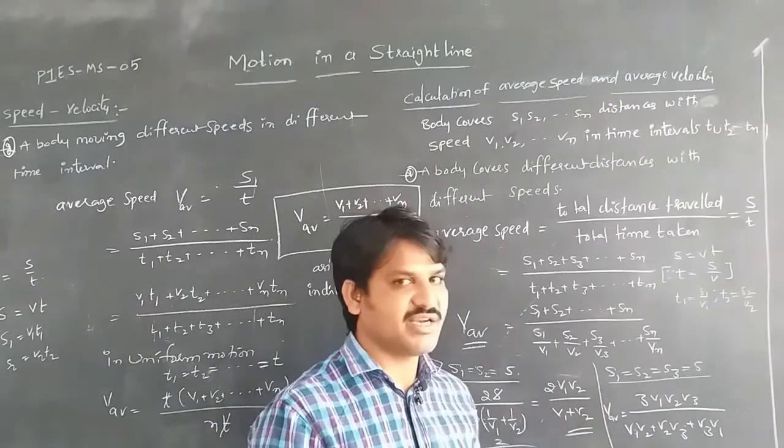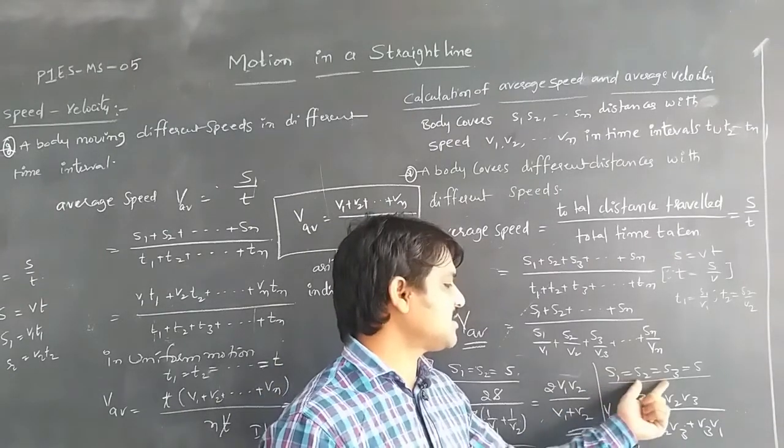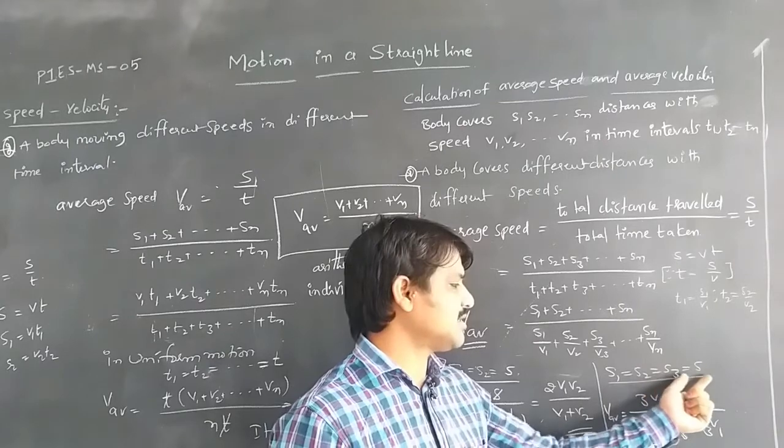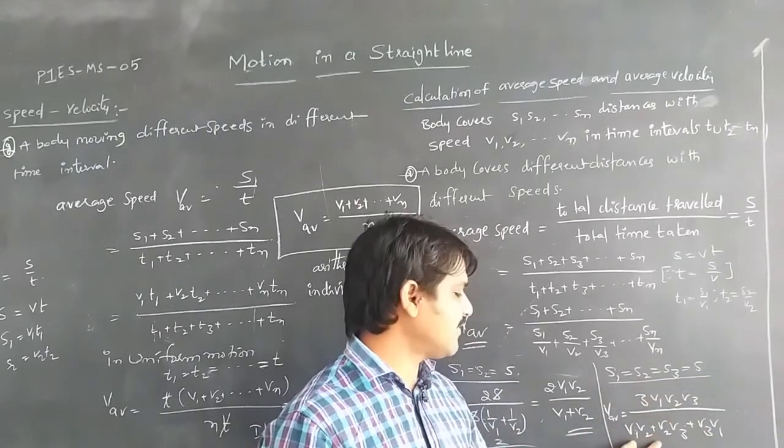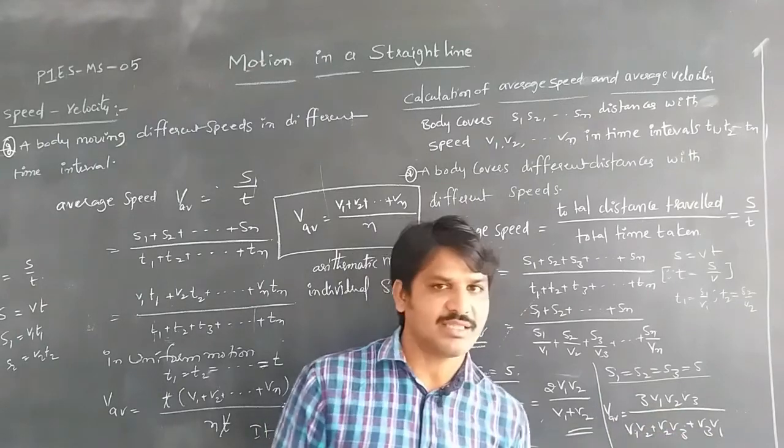If we take three distances, with S1 equal to S2 equal to S3 equal to S, then the formula will be 3 V1 V2 V3 by V1 V2 plus V2 V3 plus V3 V1.